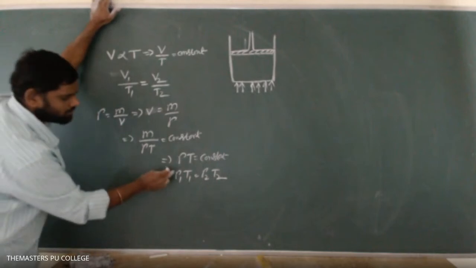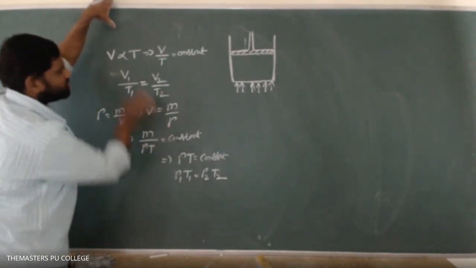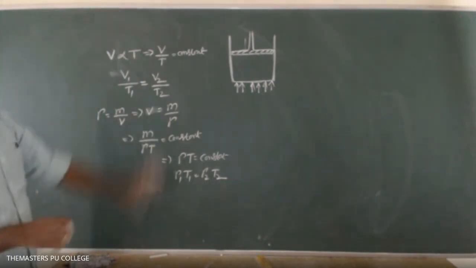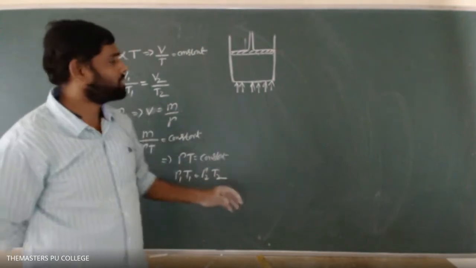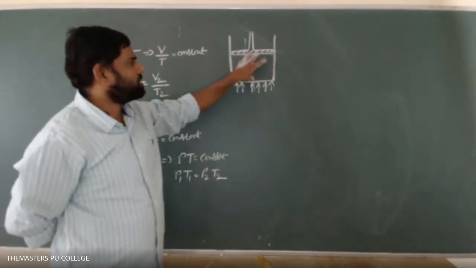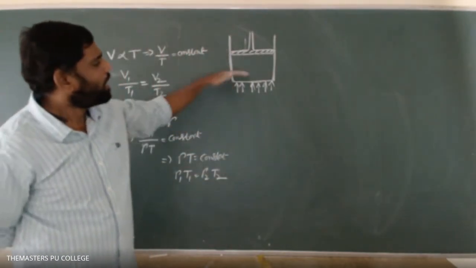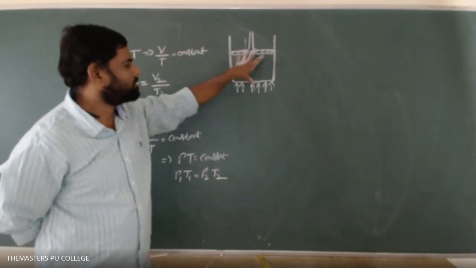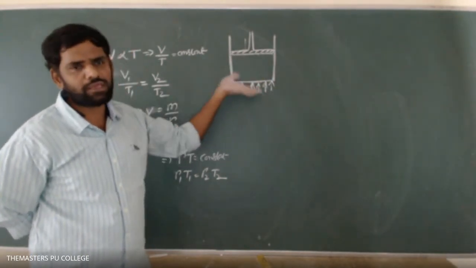So this is about Charles law at constant pressure. This is also the same. It is a simple thing to understand. Here it is the same piston that we were discussing, and here the piston is left free. The vessel is put on a flame, which means we are supplying the heat.